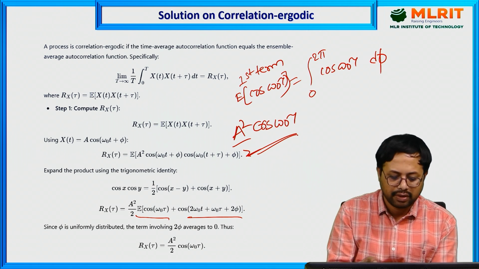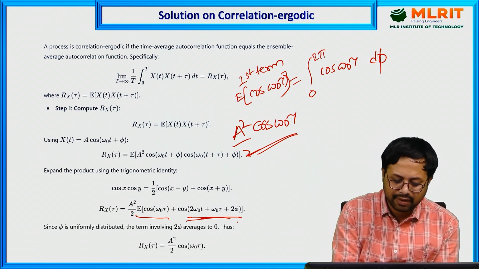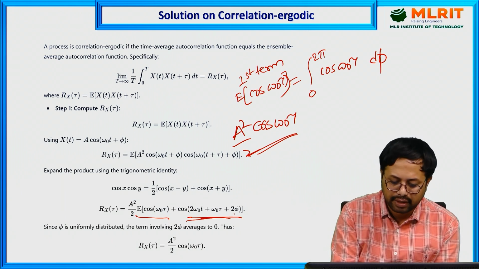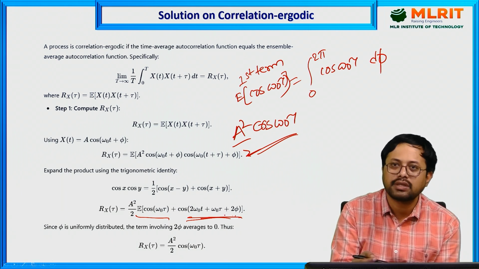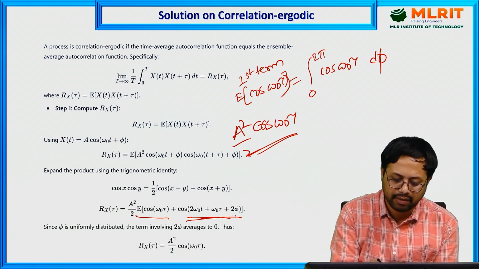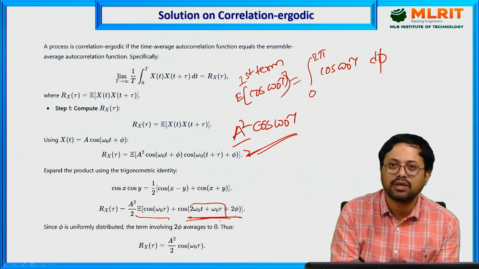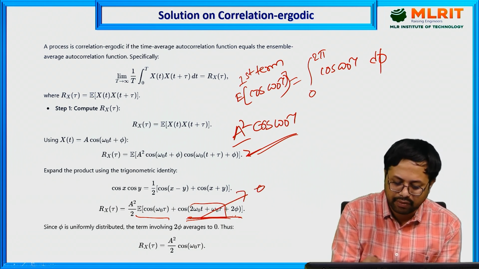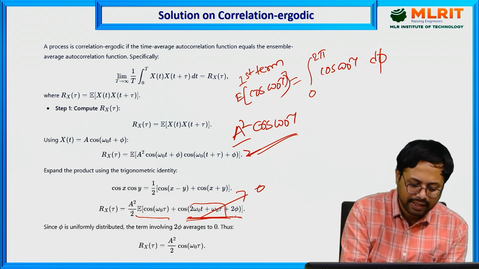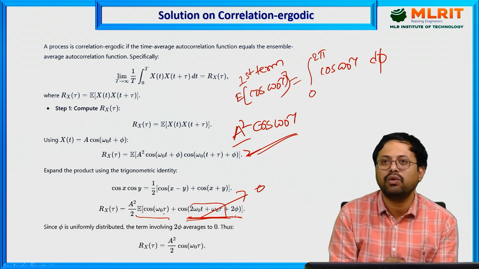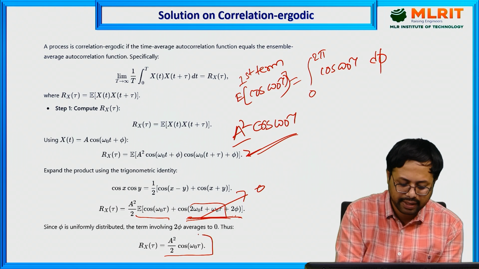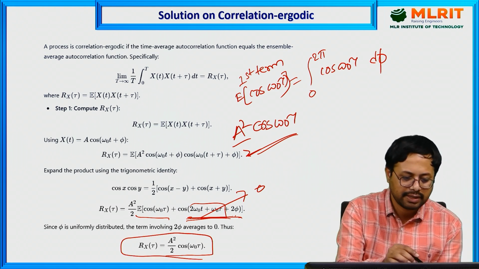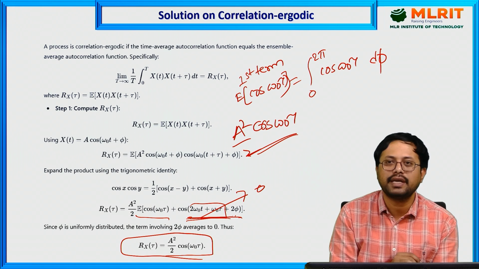Next, we have the second term. It repeats for every 2 pi cycle. Here 2 pi, 4 pi, you will get cos 4 pi, and again the same term will come. That term will have a minus of that term, so both cancel each other and this term becomes 0. Then you have only a square by 2 cos omega naught tau as the resultant answer. This is what we have calculated, the ensemble average.